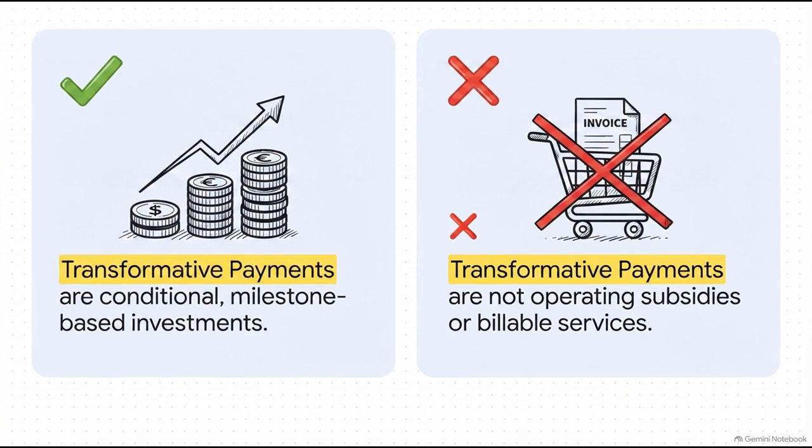Well, because the federal government refuses to let these grants function as a bailout for struggling operations. Because of that, California defines its transformative payments solely as conditional, milestone-based investments. These funds cannot be used to simply cover ongoing operational deficits or reimburse standard billable services. They're strictly tied to executing the measurable structural changes demanded by the transformative care model.